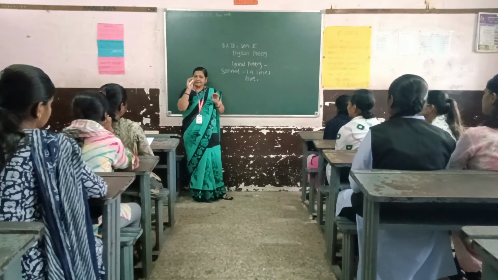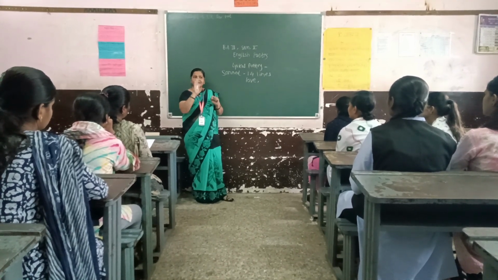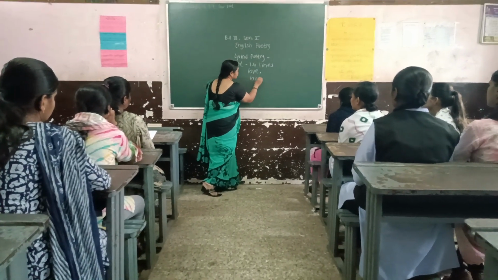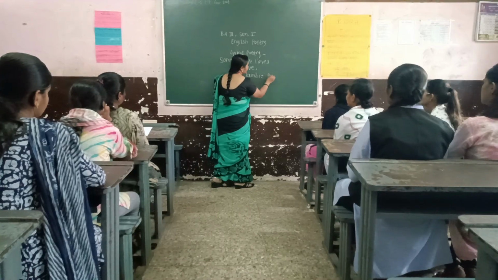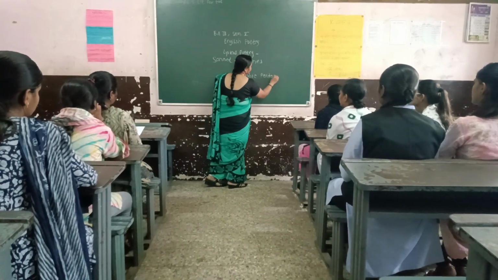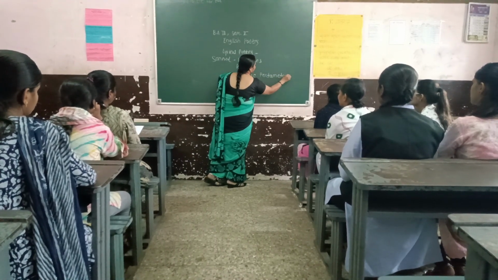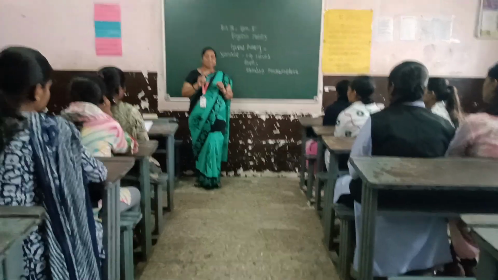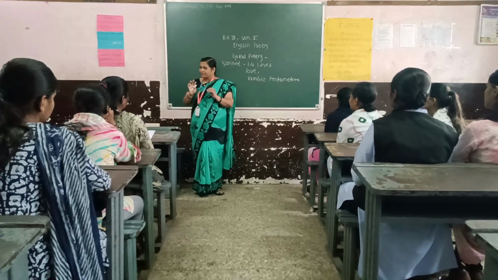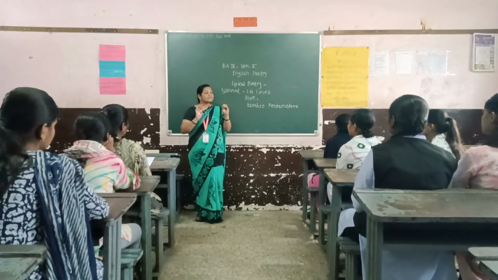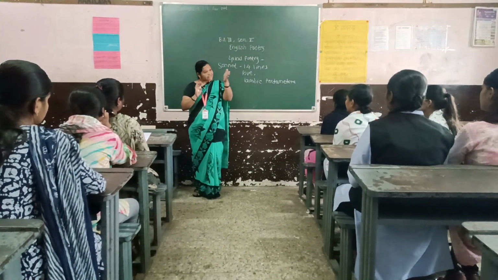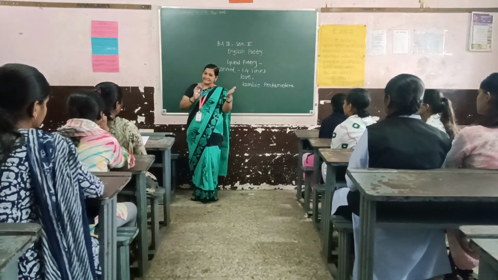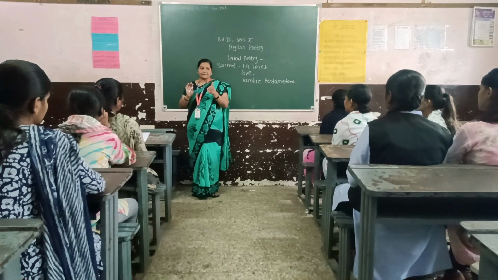The sonnet form is written in iambic pentameter. So what is iambic pentameter? It is written in unstressed and stressed syllables.